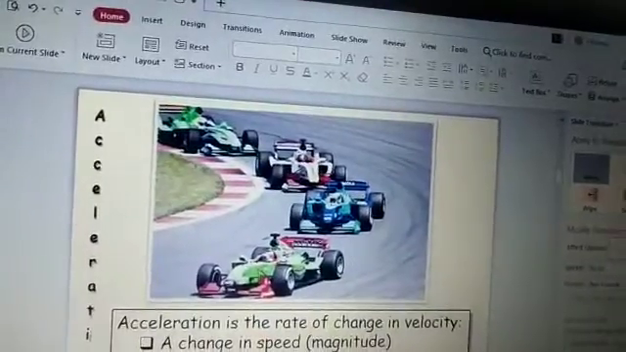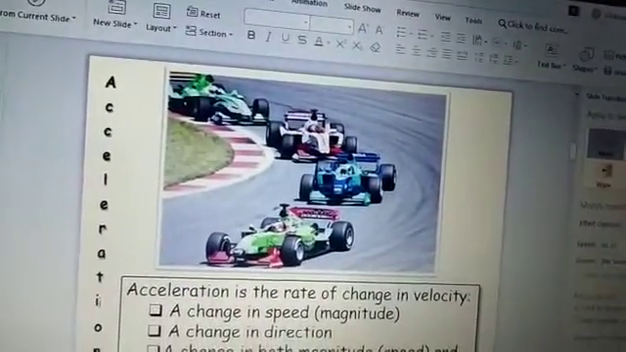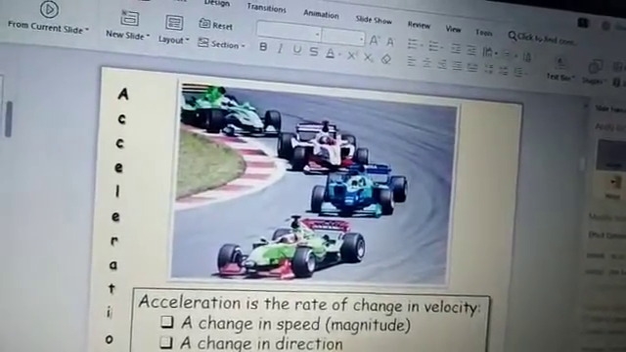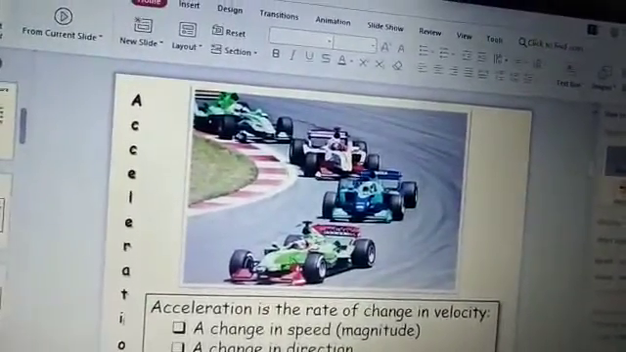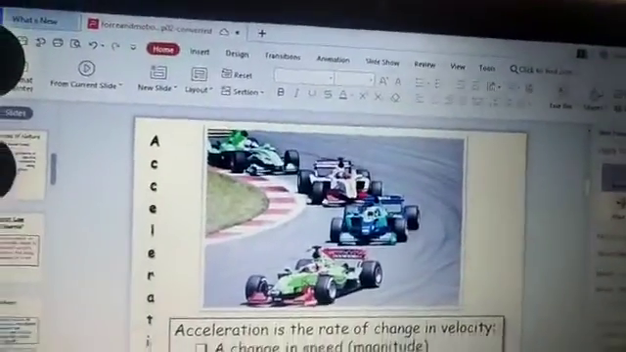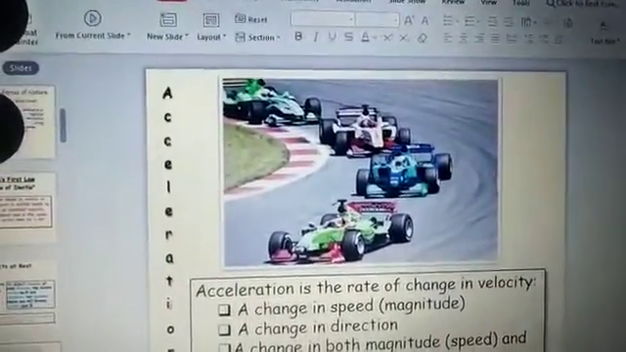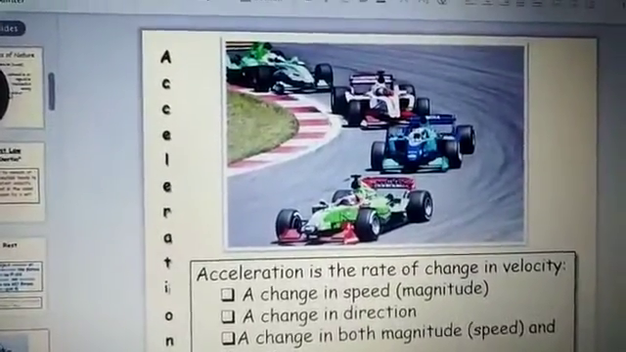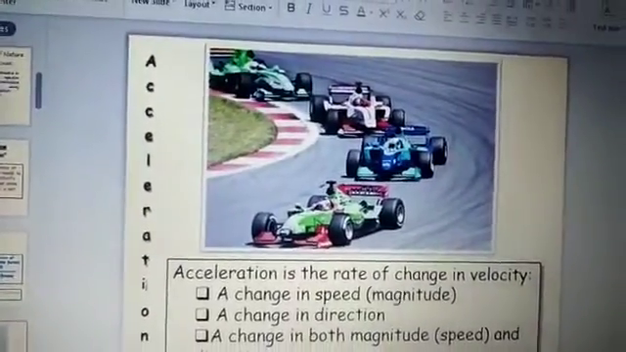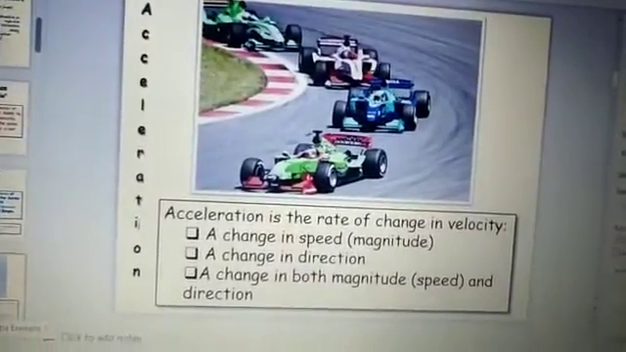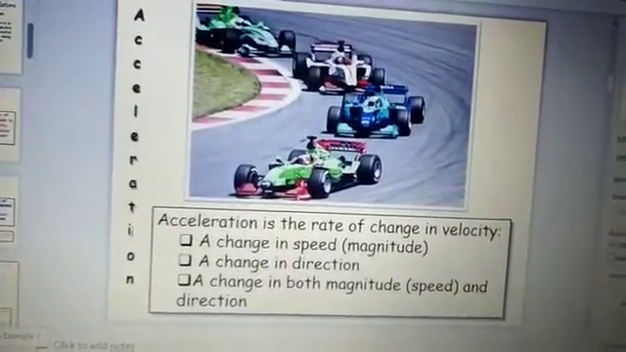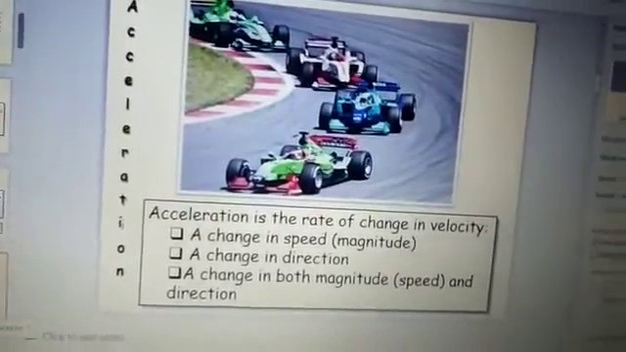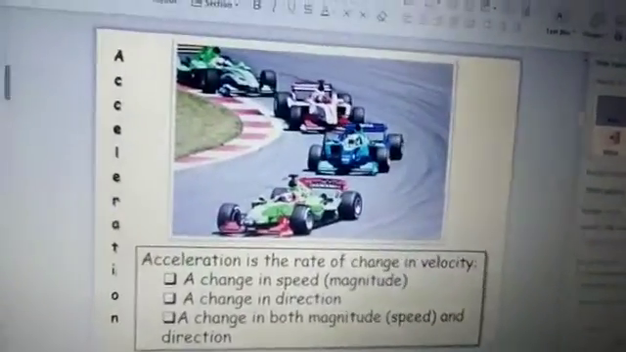Next, we'll see that acceleration is the rate of change of velocity. As we all know, a change in speed, in magnitude, means for example 20 meters per second, 40 meters per second. A change in direction, if the body is moving, means it can change its direction also. And it can change both magnitude, meaning speed, and direction.